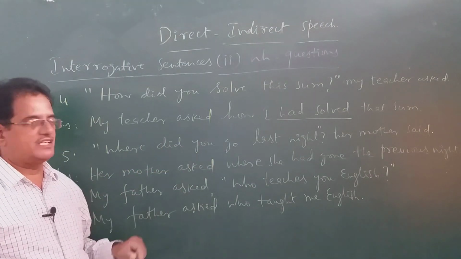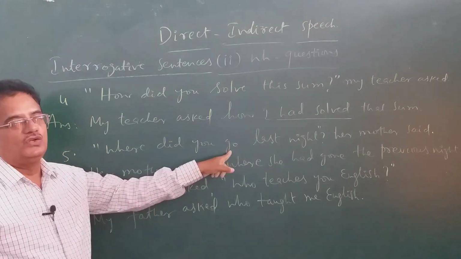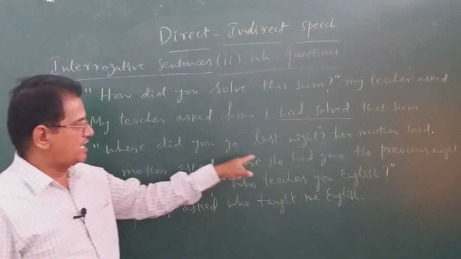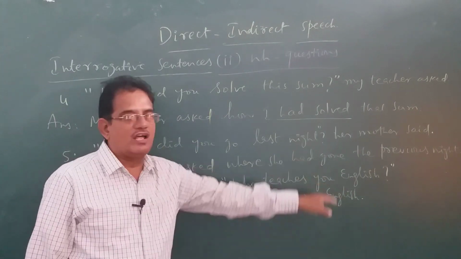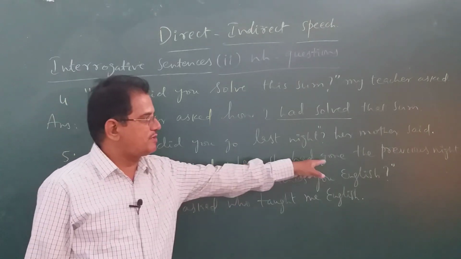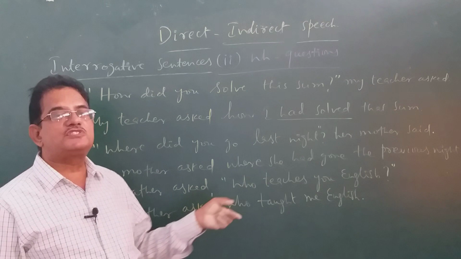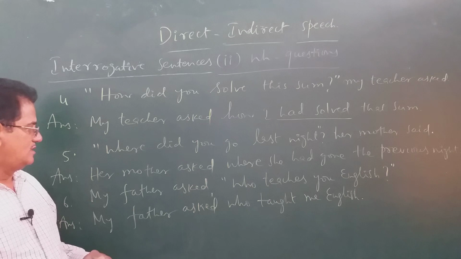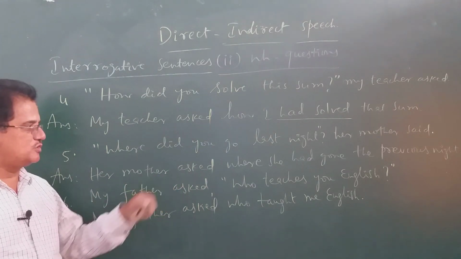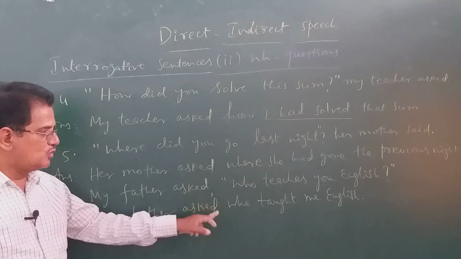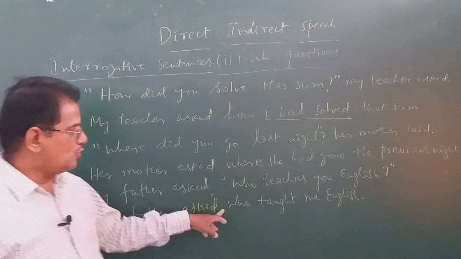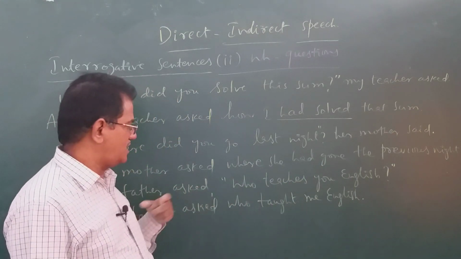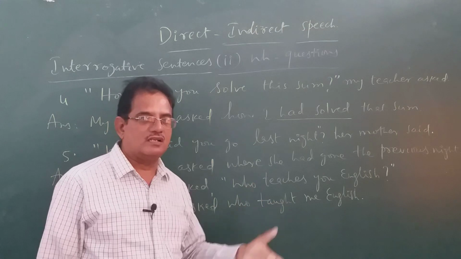Where did you go last night? This is also past simple. You see, did go. So her mother asked where, she, subject is you becomes she, did go becomes had gone because it is in past tense, must be changed into past perfect tense. Last night becomes the previous night, or the night before also you can write. My father asked, who teaches you English? My father asked, who taught me English? Who teaches, its past form is taught, you becomes me because he is speaking to me. My father asked, who taught me English?